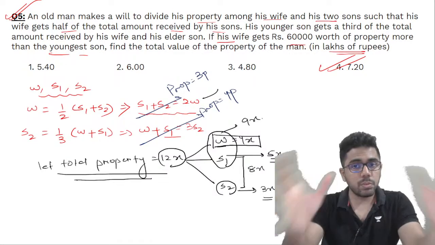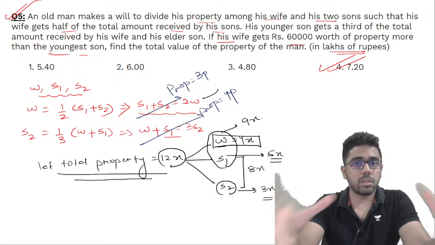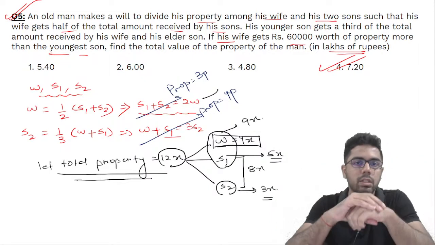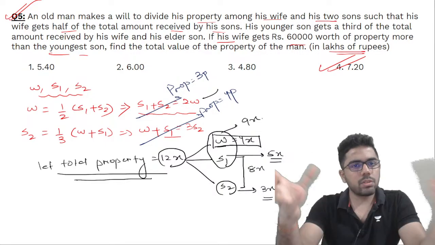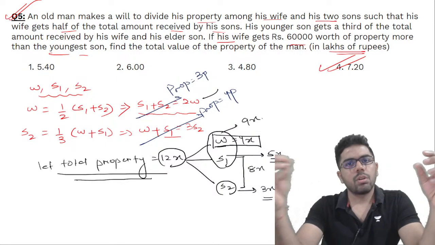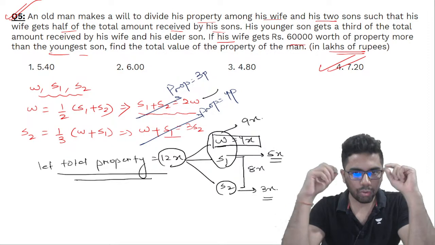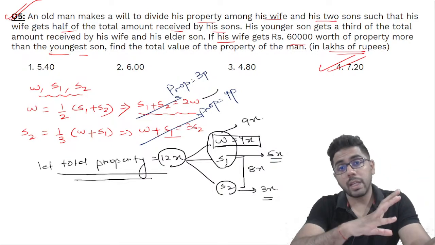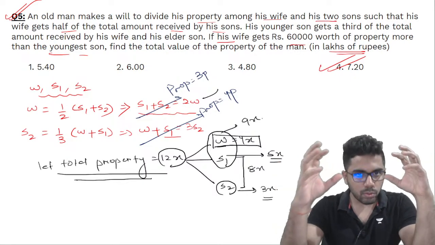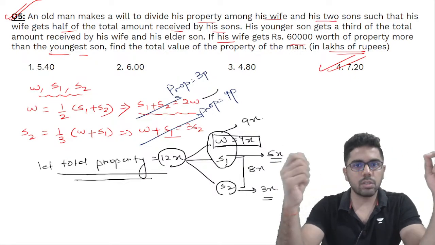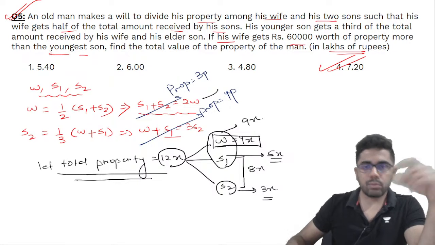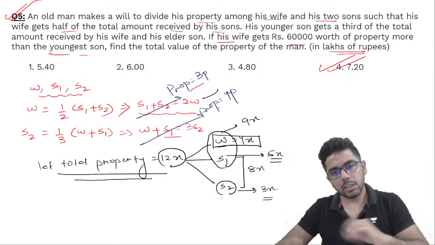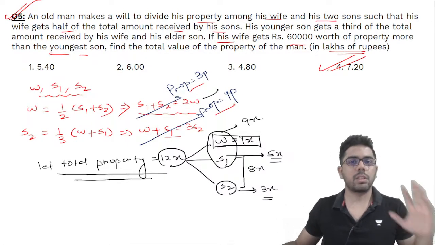Did you understand how I solved it? How did I assume it to be 12x? This is the most important learning in the ratio part: how do you assume the value? The question gives the ratios like 1/3, 1/2, half, but how do you assume the total? Here the total property is 12x; in the first example we took 120x. You will read the question and take the clue from there. I have to assume the old man's property in such a way that it can be divided into 3 parts easily, and also into 4 parts easily.